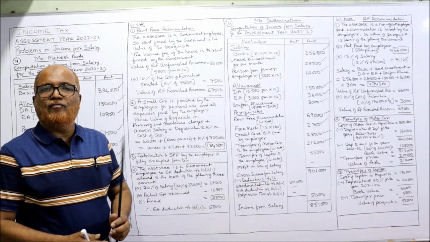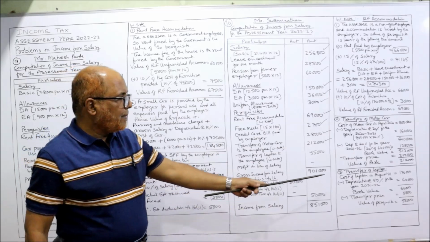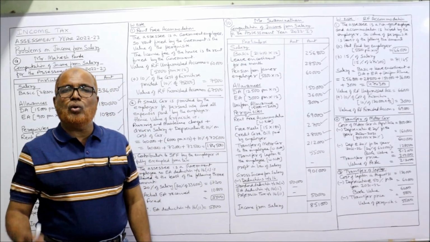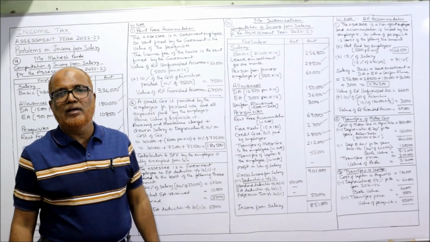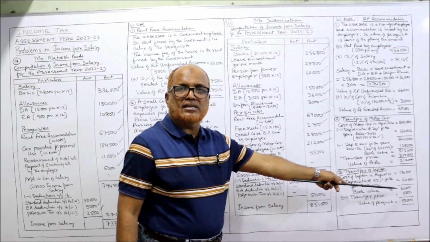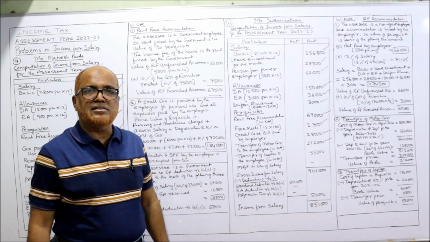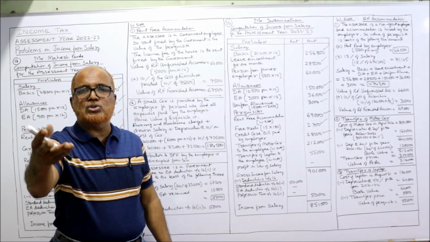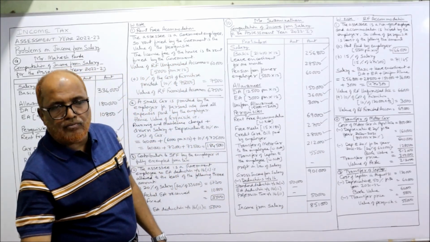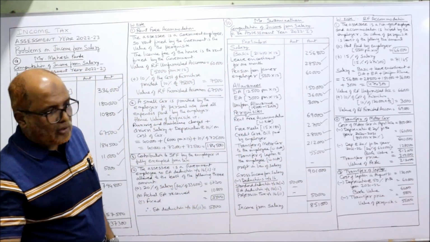Now laptop. For laptop, the rate of depreciation is 50%. So here, the cost of the laptop in August 2021 is 1,20,000. So only for 1 year depreciation we have to provide. The 50% of 1,20,000 is 60,000. The 1,20,000 minus 60,000 remaining, book value 60,000. Now let's see the transfer price. At what price the laptop was sold? 5,000. So 60 minus 5, 55,000 is the value of the perquisite for laptop. That's all. So we have taken all the items.